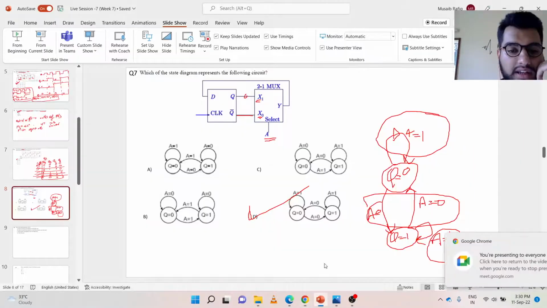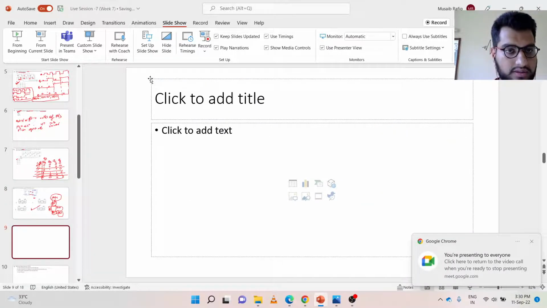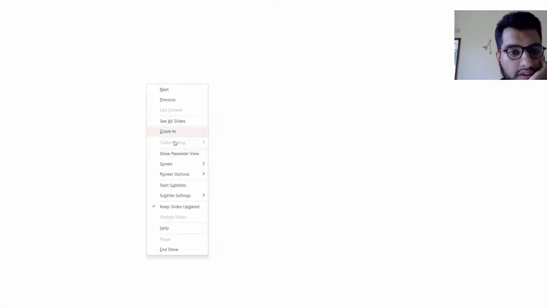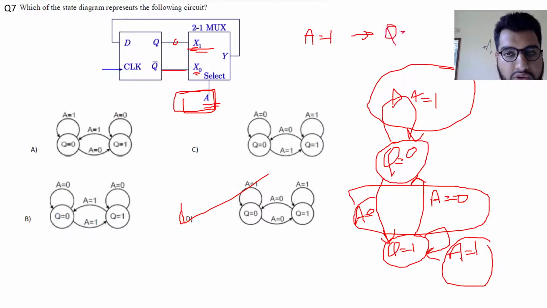Okay, let me explain again. What we are given is this mux. Let's first examine this mux. When A is equal to 1, X1 will be selected, that is, Q is the output. So if it was at Q, it will remain at Q. When A is equal to 0, this line will be selected, so Q bar. So if it was at Q, the output will go to Q bar. So that's the whole thing I have drawn here.